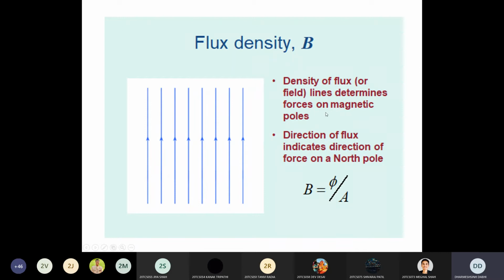So magnetic flux density B is nothing but flux per unit area. If more flux lines are passing through the unit area, then its flux density is more. That parameter gives the idea of the density of flux lines in a unit area.